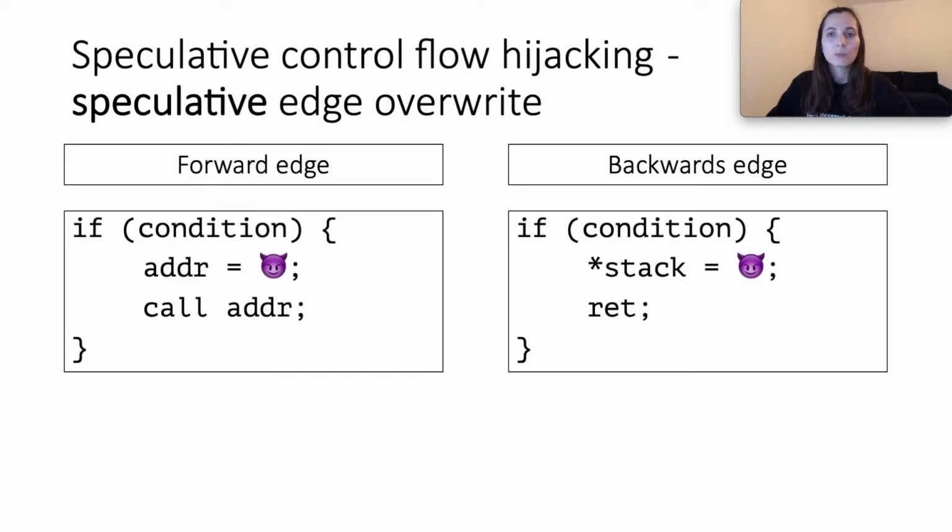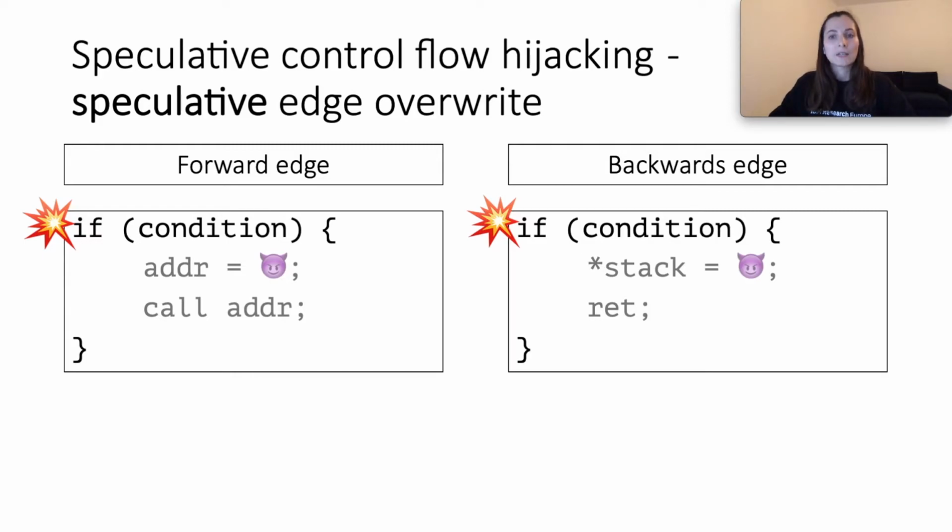One way is through speculative overwrite of the edge. On the left, we have the forward edge example, an indirect call jump. When the CPU mispredicts on the condition, the address is speculatively overwritten with the attacker desired value. This value can point to attacker control code or a sequence of ROP gadgets. Subsequently, the CPU speculatively executes the call instruction, directing the control flow to the attacker address. On the right, the same situation exists when a return address stored on stack is overwritten with an attacker's target. In these examples, the full attack is conducted speculatively.